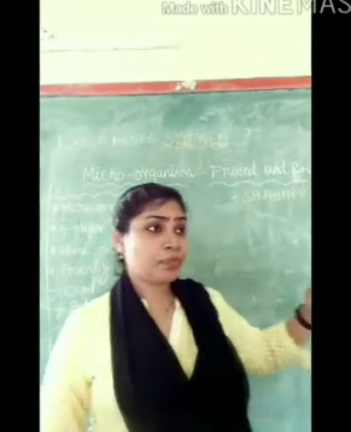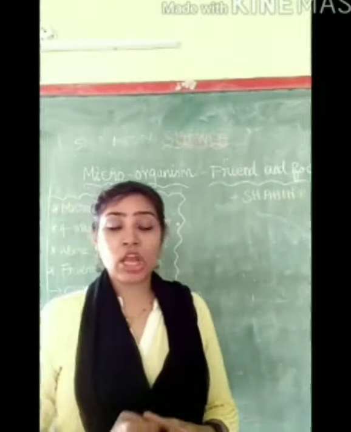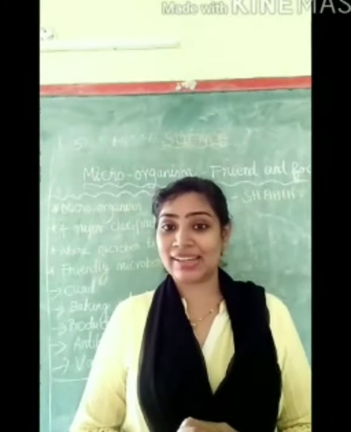Under the topic microorganism, friend and foe, let's begin the class.